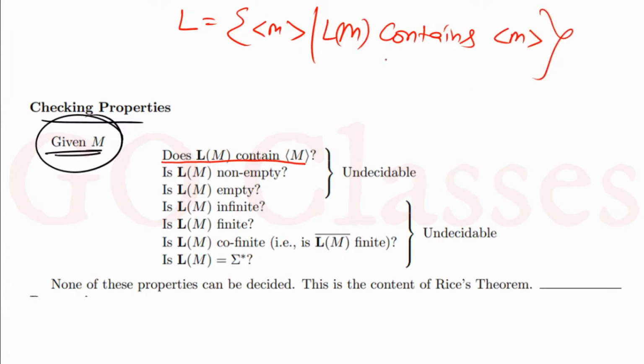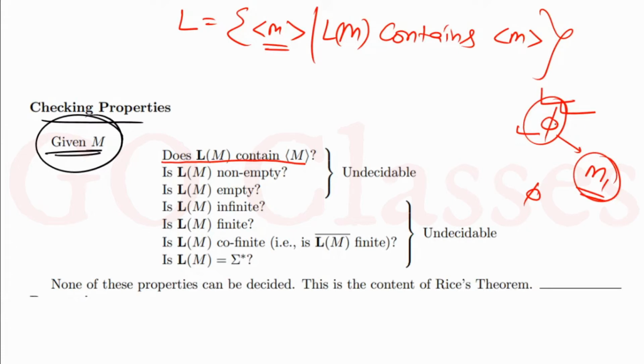So this is also a non-trivial property. Why? Consider the RE language phi. Assume phi is accepted by some Turing machine M1. You can notice that phi does not contain the encoding of M1, because phi is the empty set and does not contain the encoding of any Turing machine.